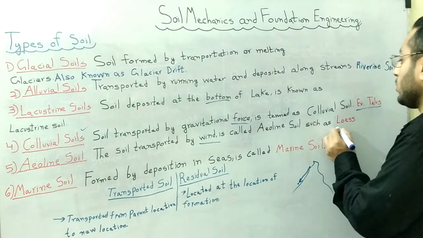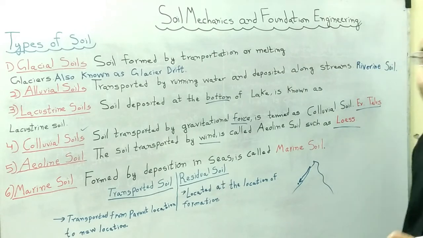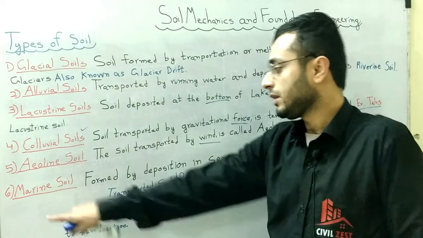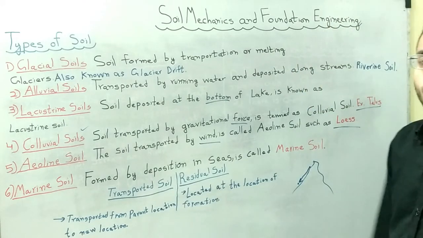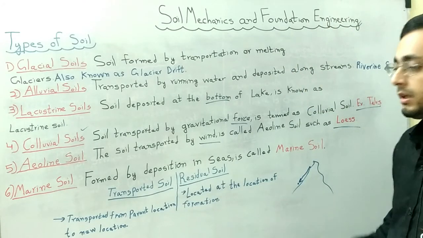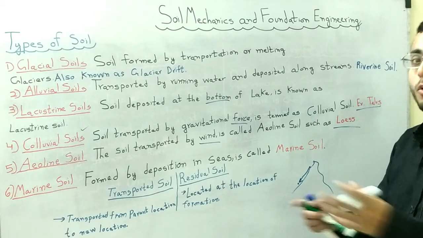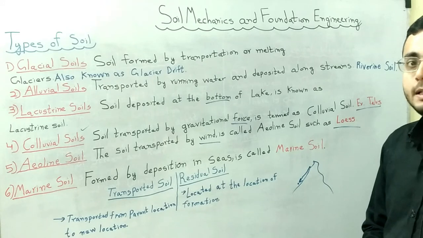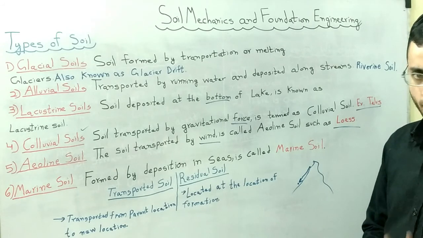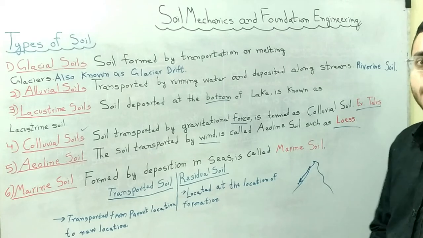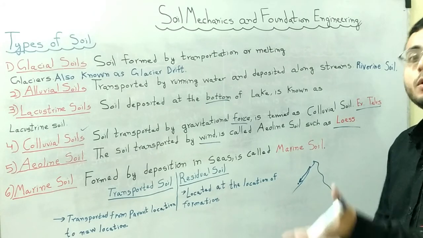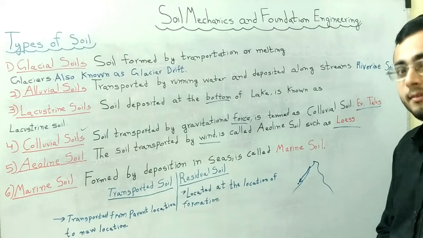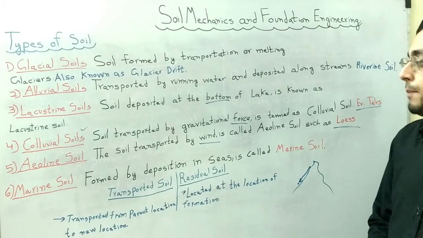And one of their examples is loess. Loess is also a type of soil which is moved or transported by wind, and it is an example of aeolian soil. Next, in the last, we discuss our marine soil, which is the simplest type of soil. They are formed by the deposition in seas. Basically, they are deposited in the sea by the marine water. So basically, we can say that our sea soil is the marine soil. They are deposited in the bed stream of the oceans and seas, and they are known as marine soil.